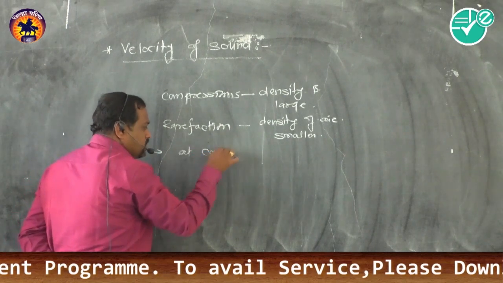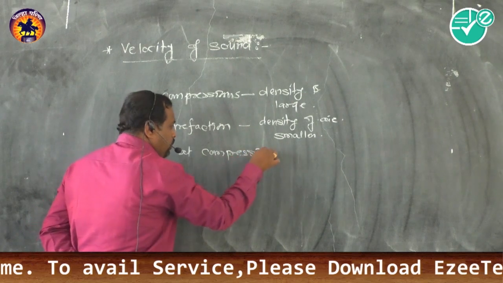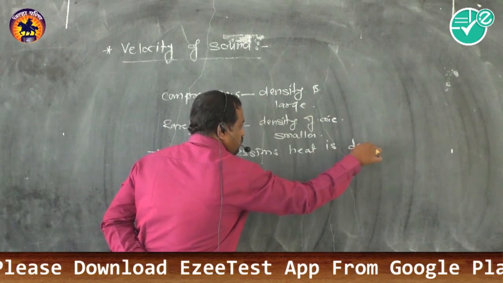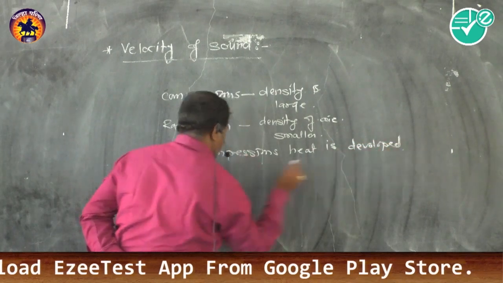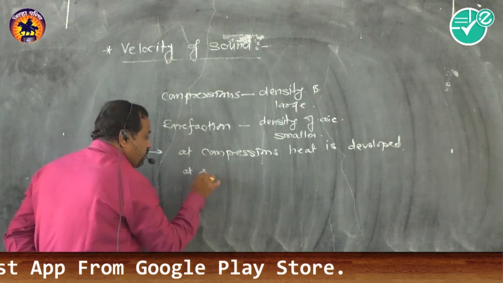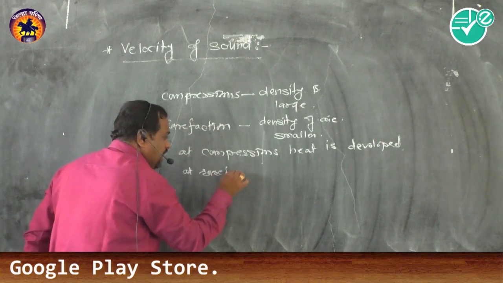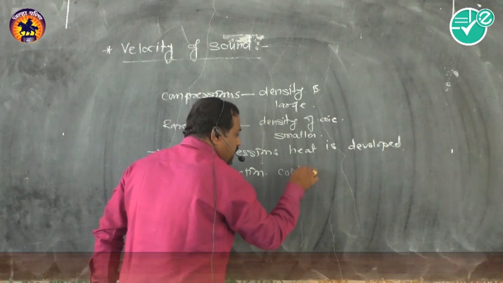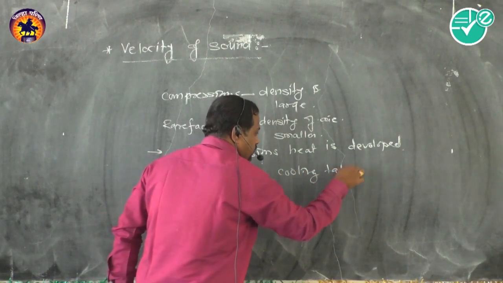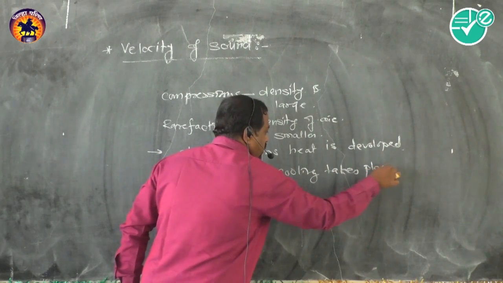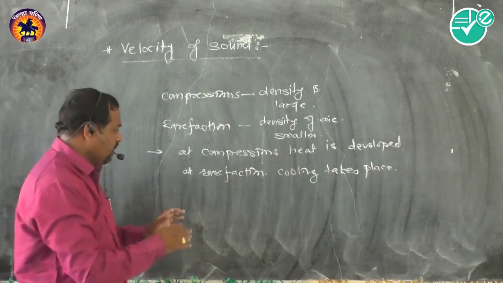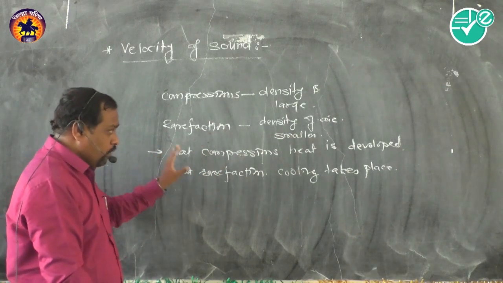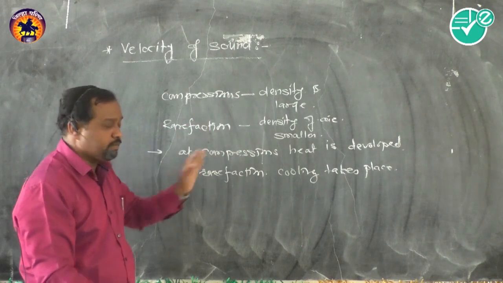At compressions heat is developed, while at rarefaction, cooling takes place. While giving the idea related to the velocity of sound, Newton first studied compression. At compression, when the density is maximum, heat is developed.